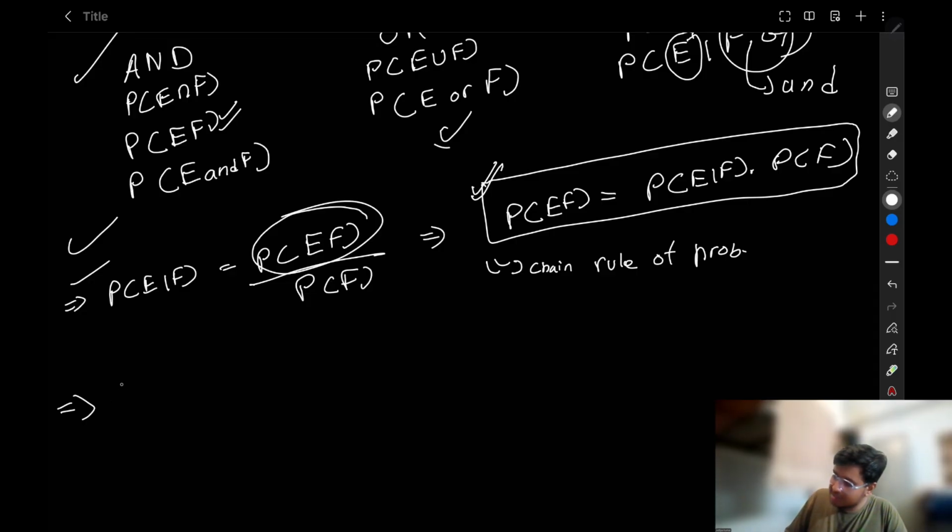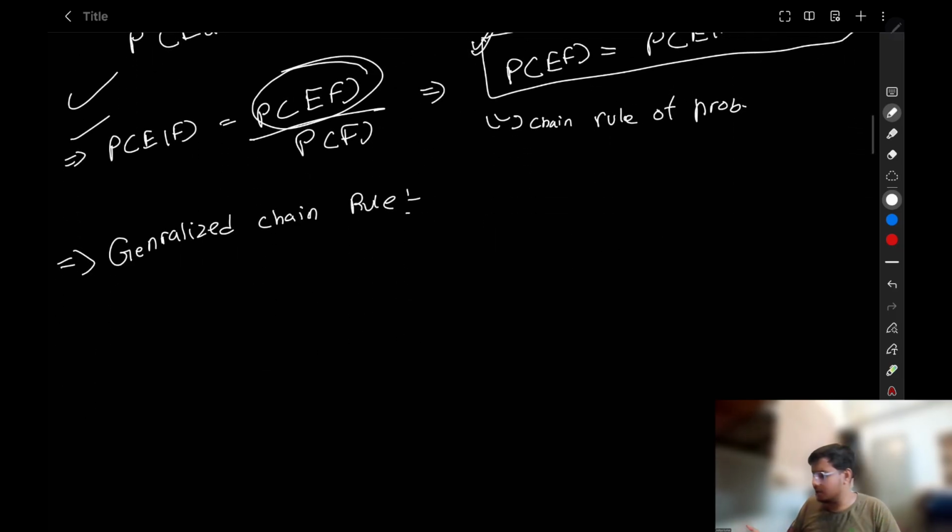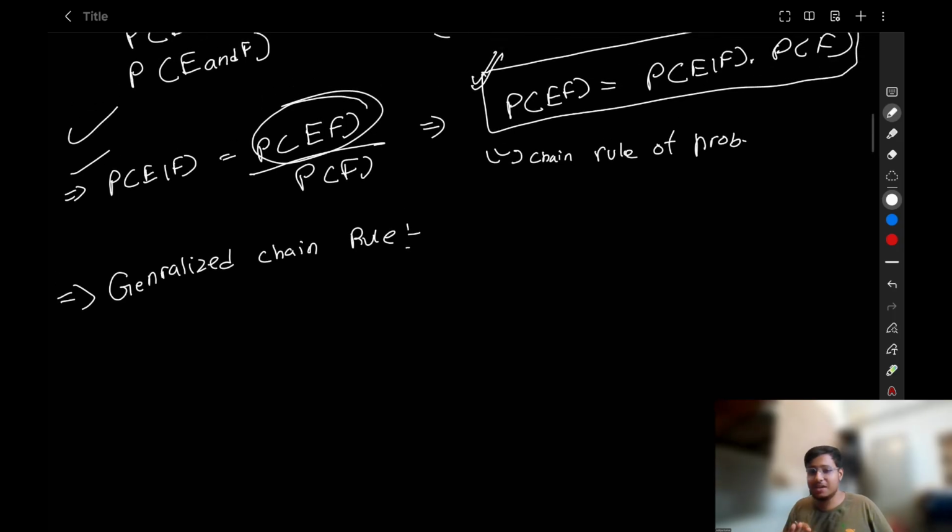Now we are going to see a generalized version of chain rule. Generalized chain rule. Disclaimer, I can write wrong spellings. That is my hobby. Sorry for that. Just take a note of this, and if you go through it four or five times, you will understand it. This is where it looks very difficult, mind it, but it is very easy.